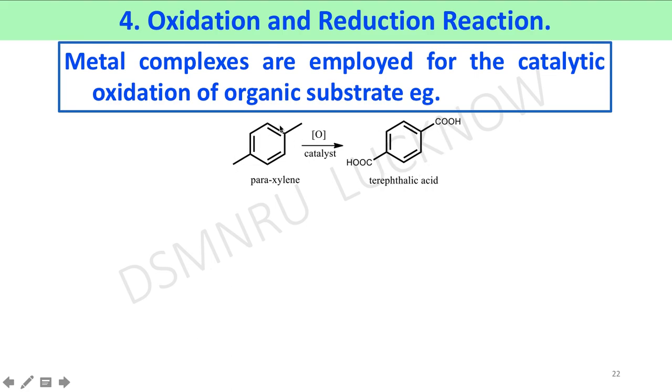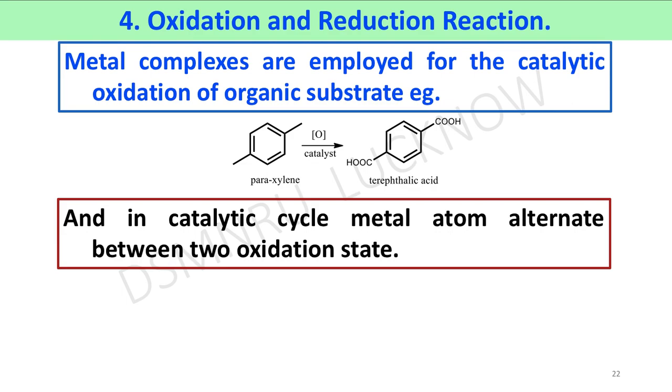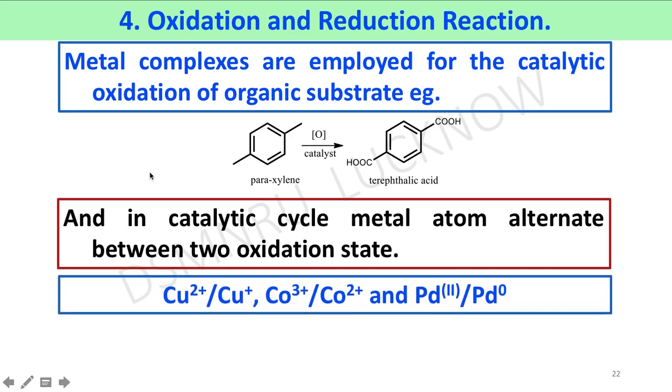Here both methyl groups are converted into carboxylic groups. And in the catalytic cycle, the metal atom alternates between two oxidation states. That is, here if it is copper 2, it is converted into copper 1, and copper 1 is again converted to copper 2. In this way, oxidation and reduction take place simultaneously at the metal atom.